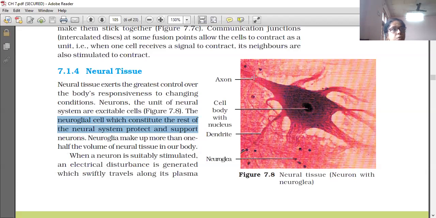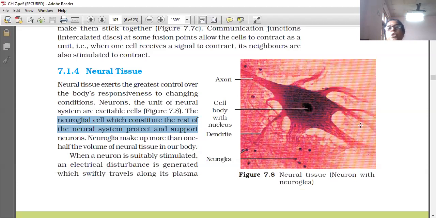In every neuron, only one axon will be there. But many short processes are there, and they are called dendrites. Axon and dendrite: the cell body and processes are there. A neuron has two parts, the cell body and different processes arising from the cell body.